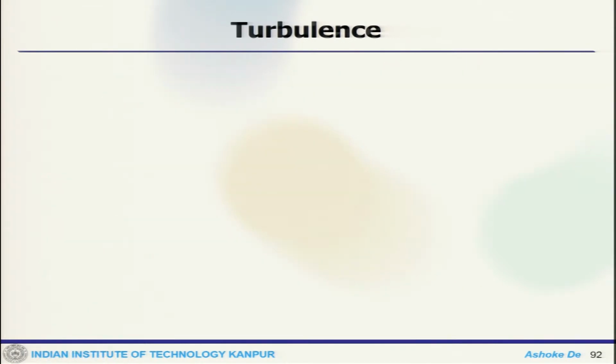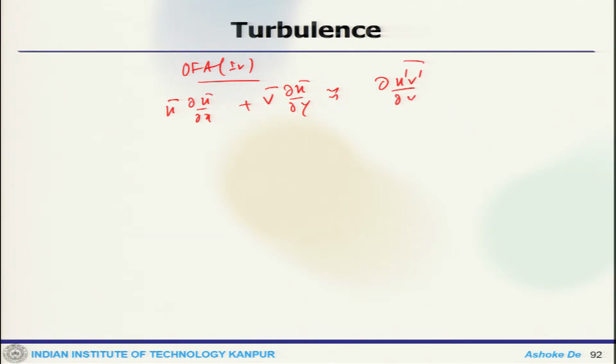Now, the last part is that we require the balance of the leading terms. So, the streamwise advection u bar del u bar by del x plus v bar del u bar by del y equals minus del u prime v prime by del y.